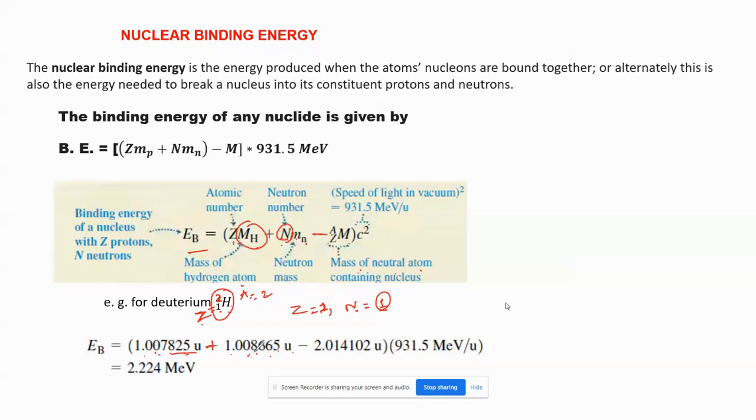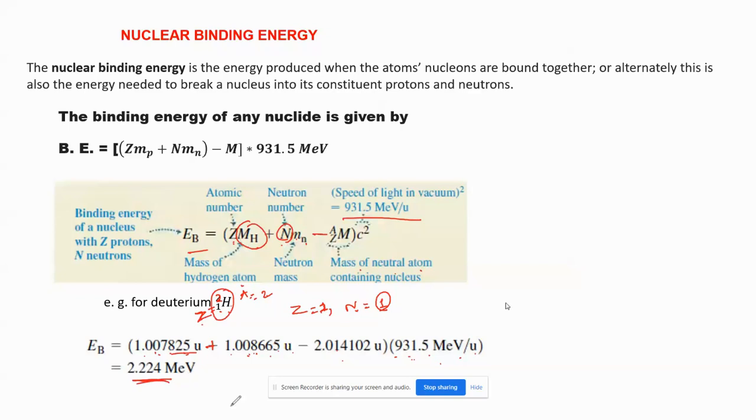Subtract by adding this and then subtract 2.014102. See how much is coming. And multiply by C square, whose value is 931.5 mega electron volt per AMU. So we have to multiply by this value, which converts this AMU into energy. That we have already seen how this comes. See how much is this coming, is it proper?